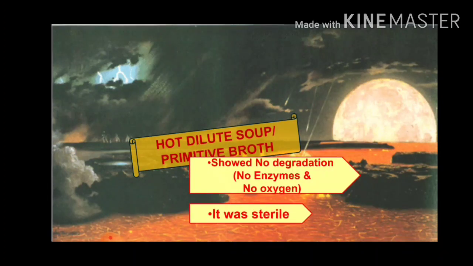Sterile in the sense of what? When do you call anything sterile? When it is free from microorganisms, free from germs. So there was no decomposition taking place, because there were still no enzymatic reactions happening. So it was a sterile broth.